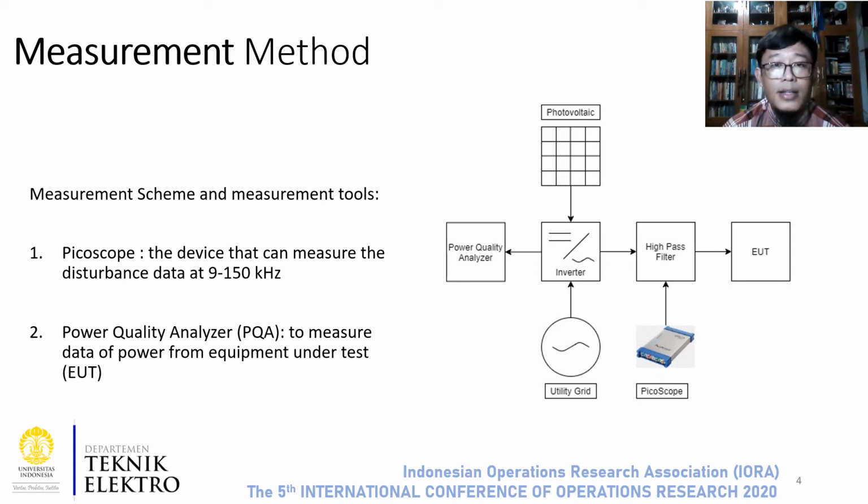Before that, we installed a high pass filter to cut off the other frequencies so we can get the frequency that we want above 9 kilohertz. The second tool is the PQA or Power Quality Analyzer. We only use this tool to measure and confirm the data of power usage from the equipment under test. This tool is also placed on the inverter output without passing the filter.